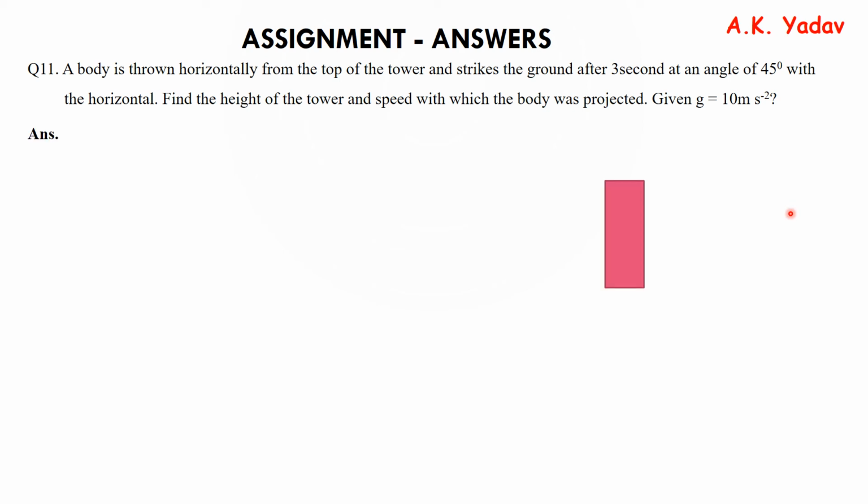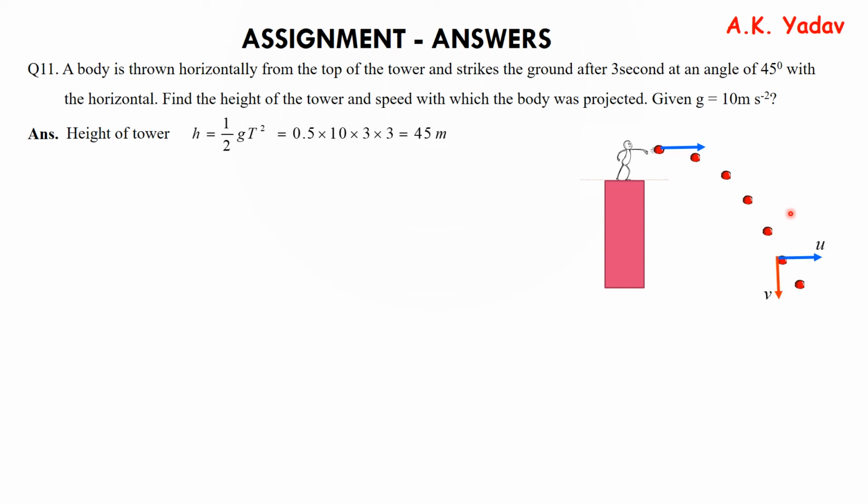Now this is the tower. An object is thrown, it reaches the ground. Now the height of the tower is h = ½gt². When we put the values and solve, we get the height as 45 meters. Now when this object was coming down, it had two components of velocity, horizontal component u, vertical component v, and the resultant v'. Now the vertical velocity is v = √(2gh), which gives 30 meters per second on solving.